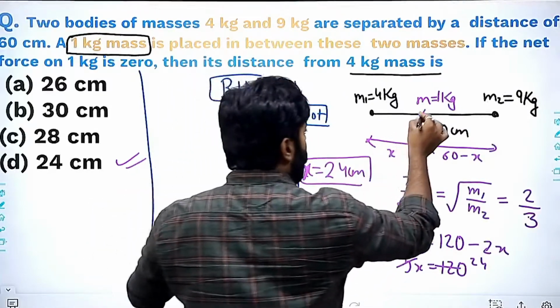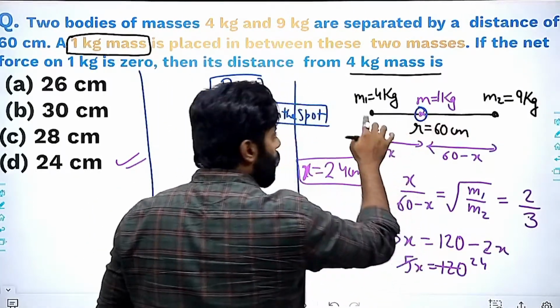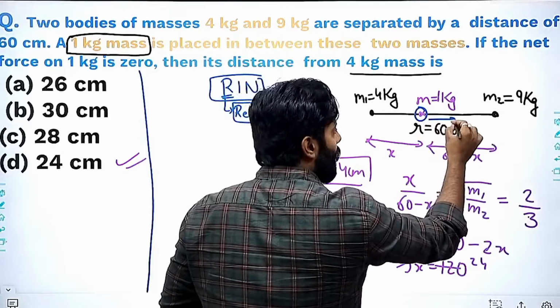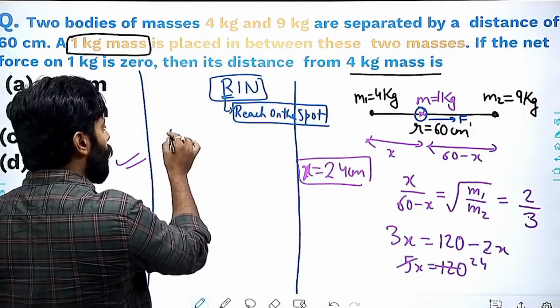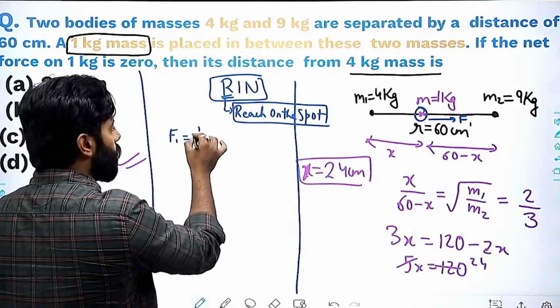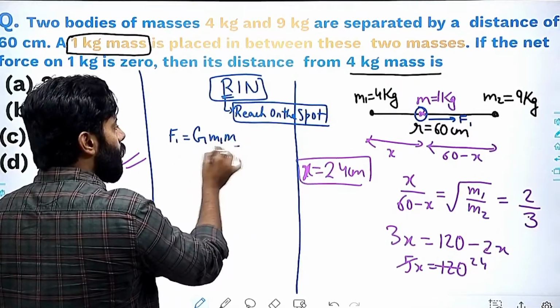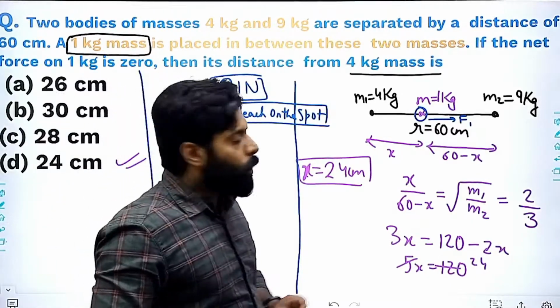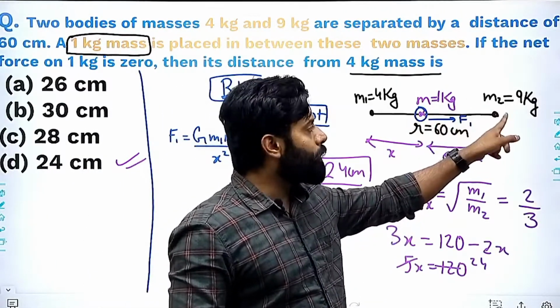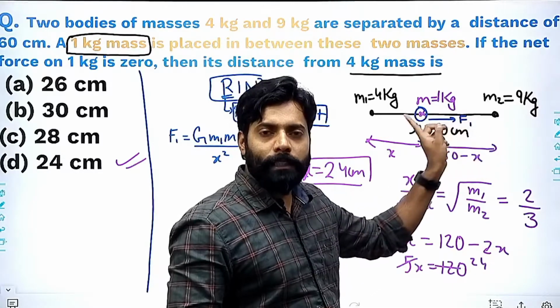So if I am standing here, this mass is providing the force here. So that will be F1, right? So F1 is equal to G M1 M divided by x square. Now this is also repelled by this M2 because both of these masses are positive, right?